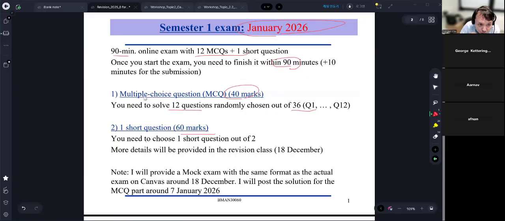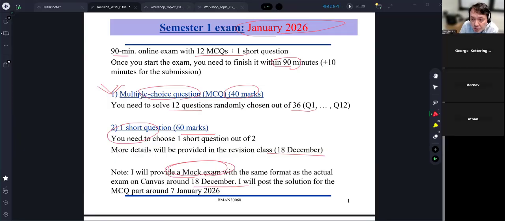I'm going to provide more information on this part on December 18, the next revision class. Today I'm going to focus on the MCQ part. By the way, I'm going to provide a mock exam around December 18th. The mock exam format will be exactly the same as the actual exam format. I recommend taking this mock exam several times to familiarize yourself with the exam format. Okay. Any questions up to this point? January exam, two sections, the format, you can exercise with this mock exam later on.